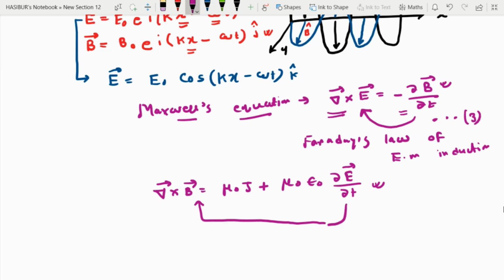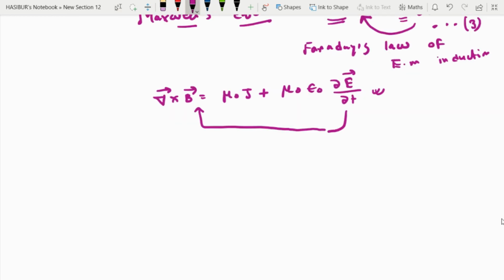So electric field variation creates a magnetic field, and magnetic field variation can create an electric field. In this way, an electromagnetic wave can propagate through vacuum even without a medium.